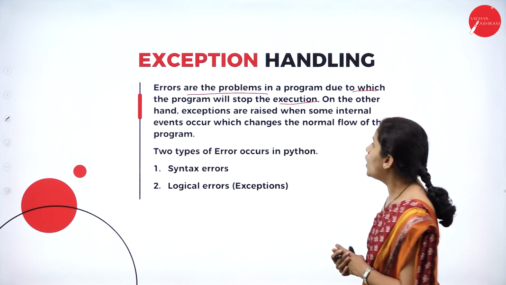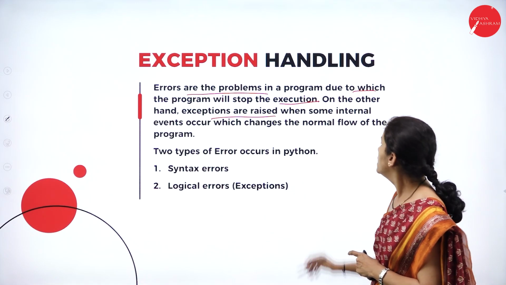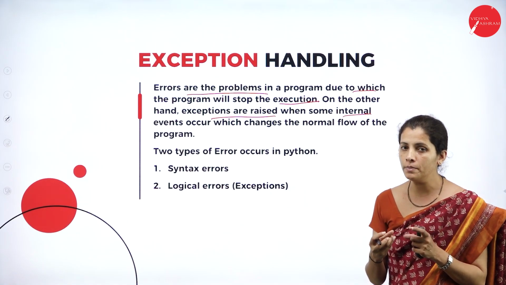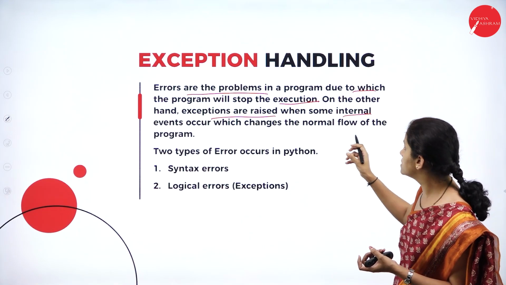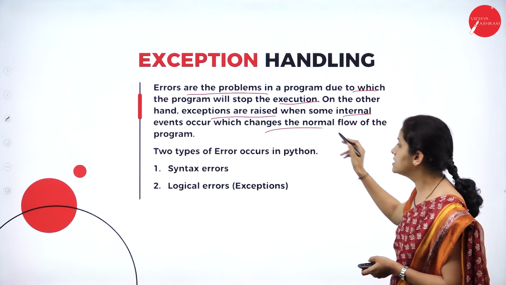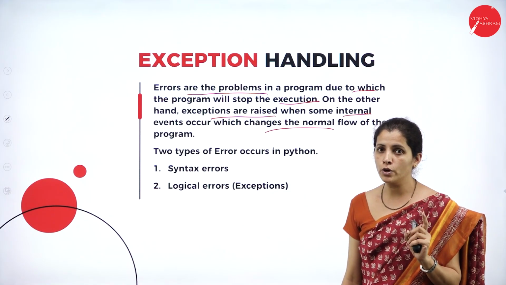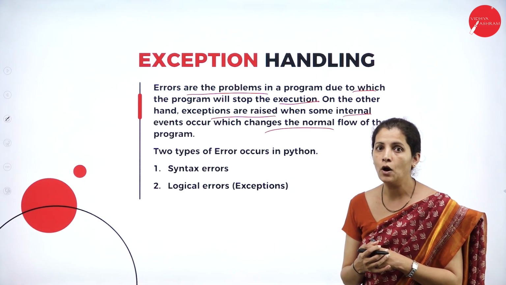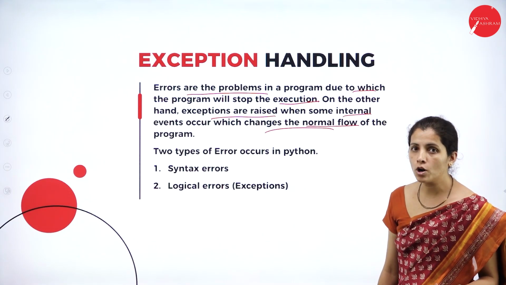And on the other hand, exceptions are raised when some internal events occur. So it is not only the problem in the program, at the same time, exception may occur when some internal event occurs, which changes the normal flow of the execution. So if the error occurs, what's going to happen? Sometime the program may function properly or it is going to enter into the abnormal flow.